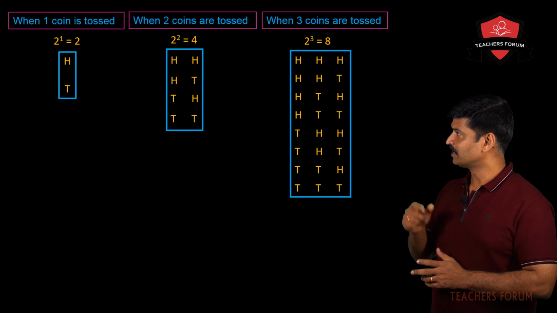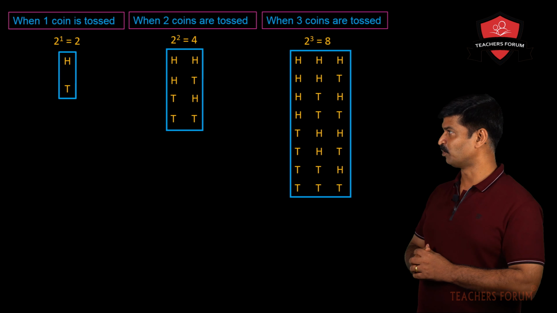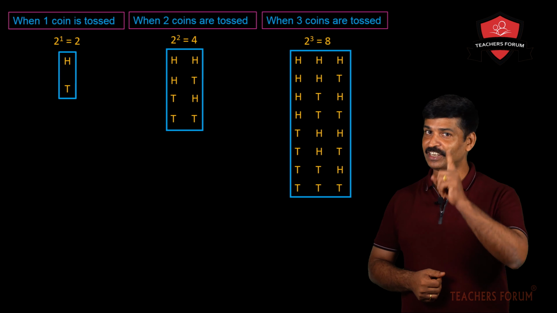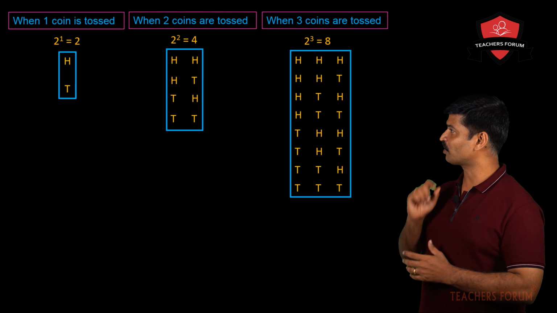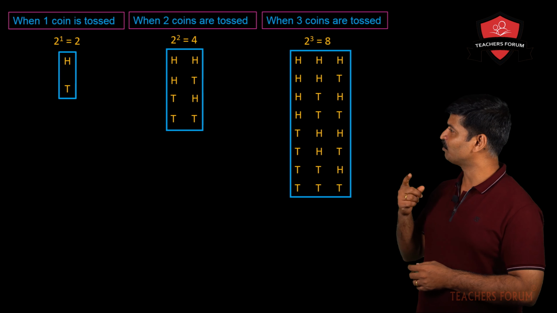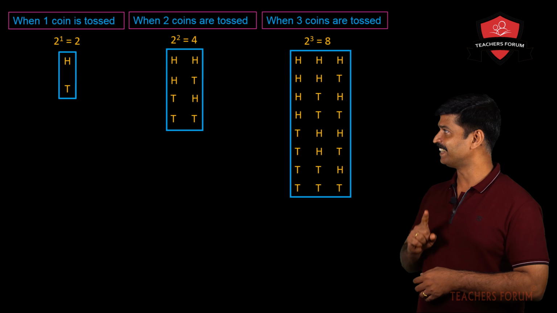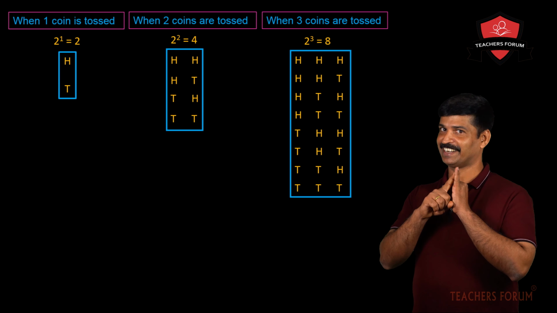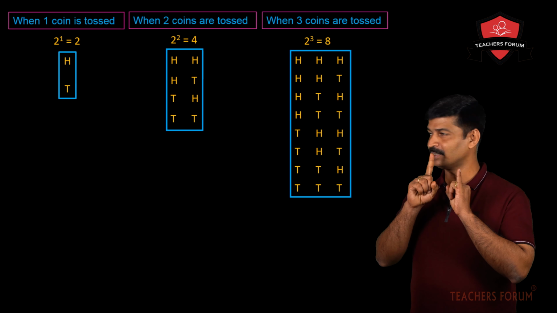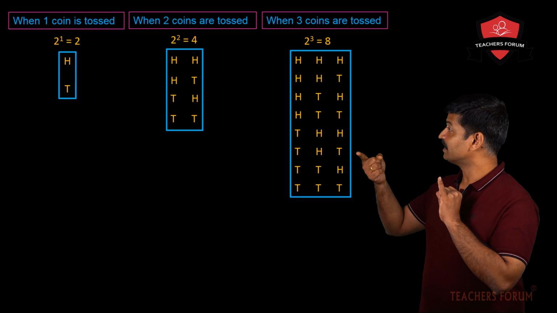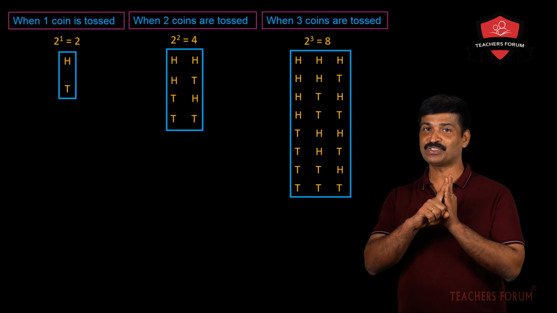Let us look at the first row. 3 heads are there, that is not possible. The question is the probability of getting exactly 1 head. So the first row is not possible, the second one is not possible, the third one is not possible, yes, the fourth one is possible. Why? Because it is head, tail, tail. So there is only 1 head in that row, so that is possible. Then the next one has 2 heads. Yes, in the next one, the sixth one, there is only 1 head.